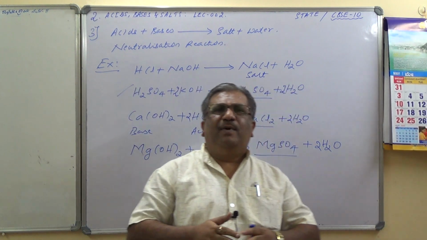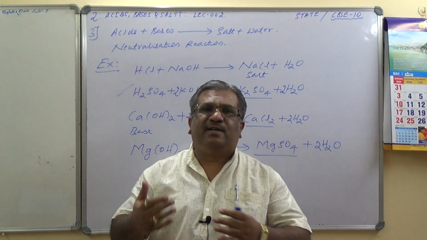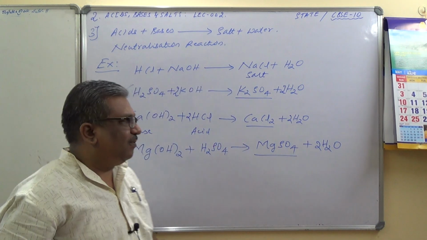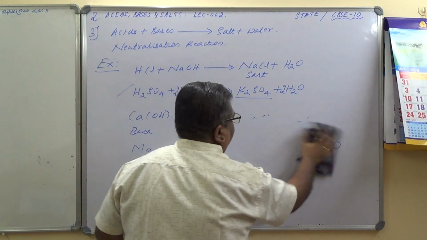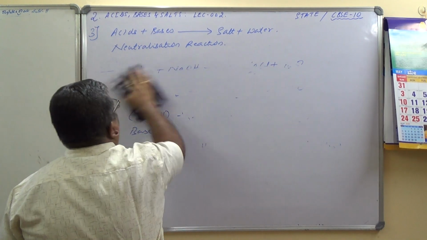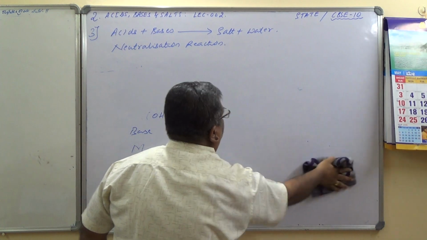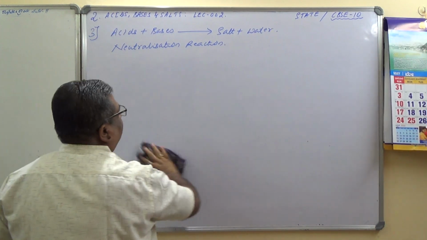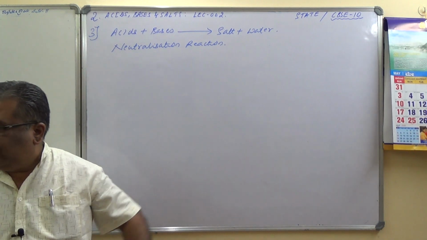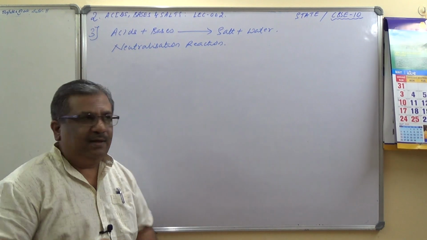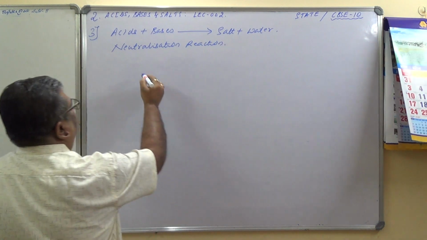It's not actually a mechanism. How does this neutralization reaction take place? Let me try to explain that one. How do these reactions take place? We'll see. Sodium hydroxide plus HCl. See here.